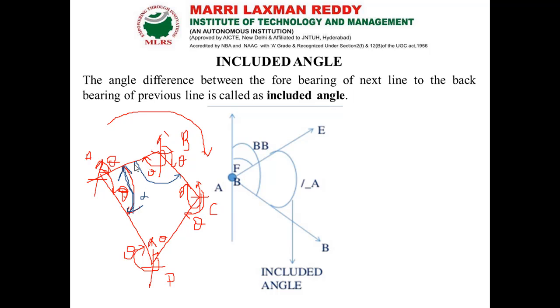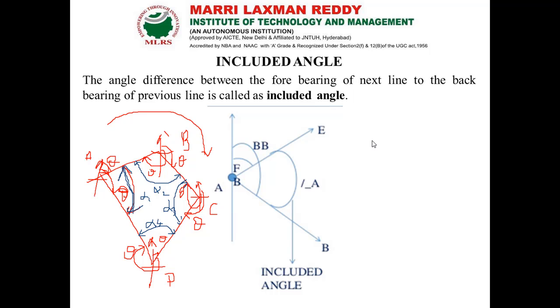So here alpha is the interior angle. Alpha 1, alpha 2, alpha 3 and alpha 4 are the interior angles or included angles of a particular traverse.